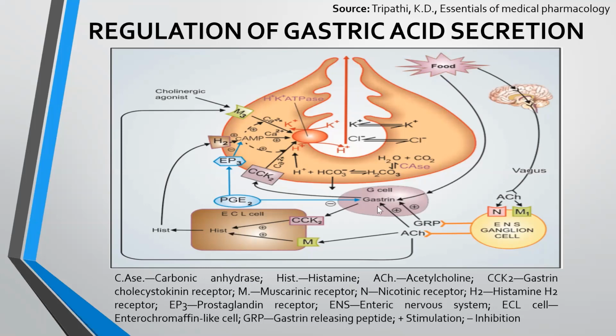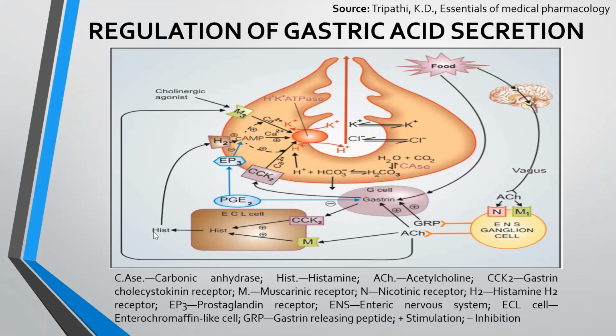This gastrin acts on the CCK2 receptor at the ECL cell or parietal cell. Next, the ACh released by the ganglionic cell acts on the muscarinic receptors present on the ECL cell or parietal cell. Next, this gastrin and ACh, after binding to their receptors present on the ECL cell, stimulate the release of histamine.